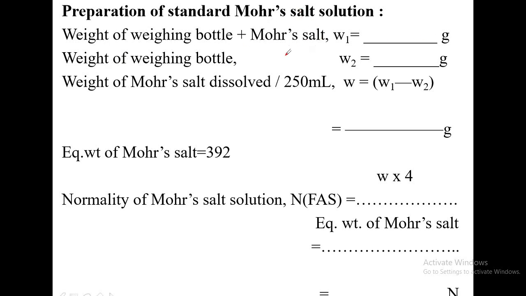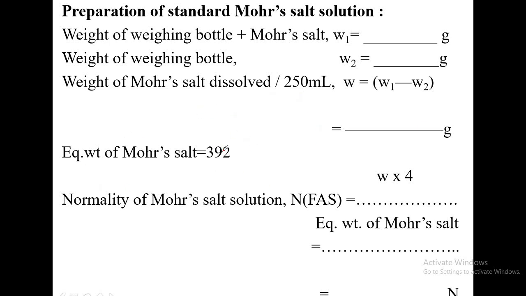After weighing this, you have to transfer the mohr salt to a clean 250 ml standard flask. And the empty weighing bottle you have to weigh, that is W2 gram. Then for the weight of mohr salt dissolved per 250 ml, you have to subtract W2 from W1.